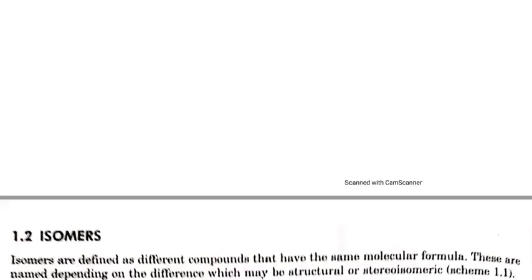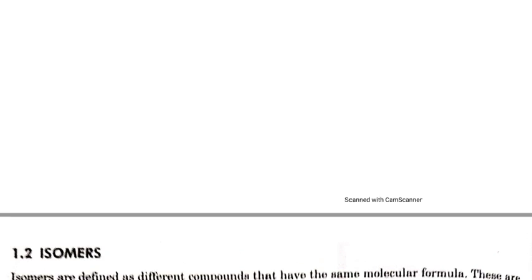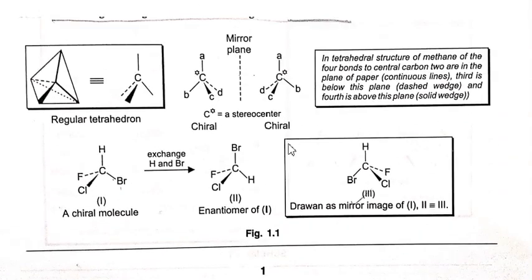What is stereo center and what is stereo carbon? Look at that, student. As we know, carbon, if it is in sp3 hybridized state, is tetrahedral in nature. It has four single bonds. If two bonds, this one and that one, are in the plane, then one bond is above the plane and the other one is below the plane.